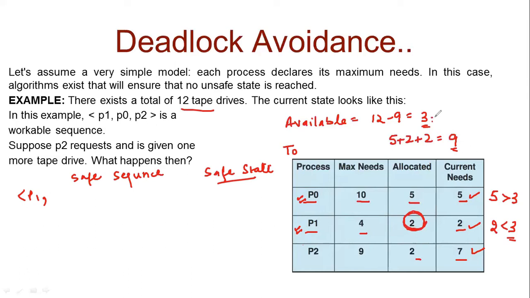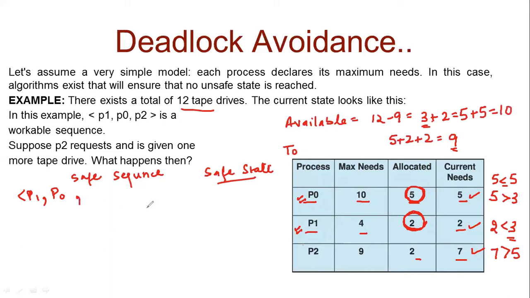So now the available becomes 3 plus 2, which is 5. Can we fulfill the need of P2? It is 7, which is greater than 5. So we cannot fulfill the need of P2. P2 must wait. Again, we go to P0. Can the request of P0 be fulfilled now? Yes. 5 is less than or equal to 5. So the next process that will execute is P0, and P0 will release all the resources that are allocated to it, which are 5. So now the available resources become 5 plus 5, equal to 10.